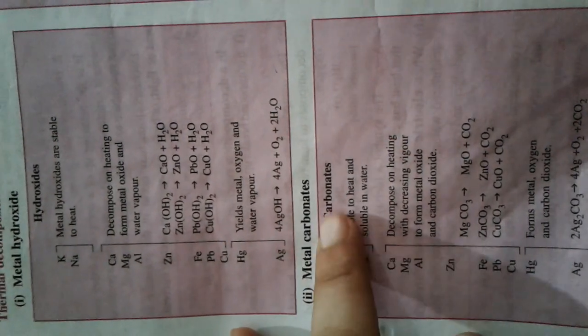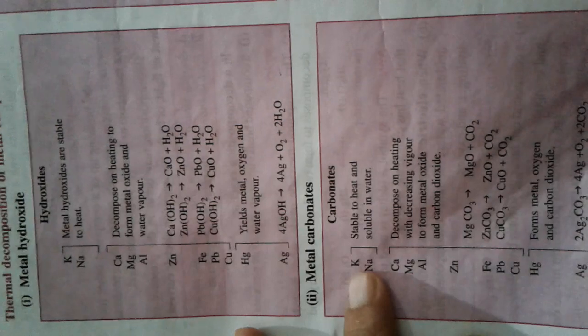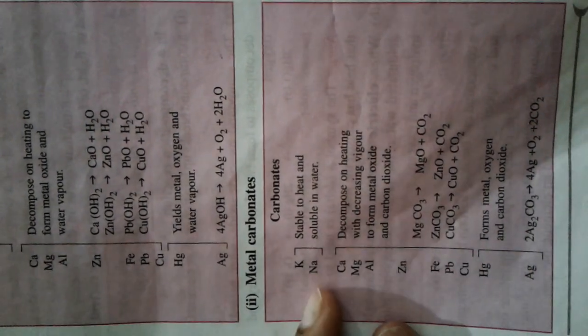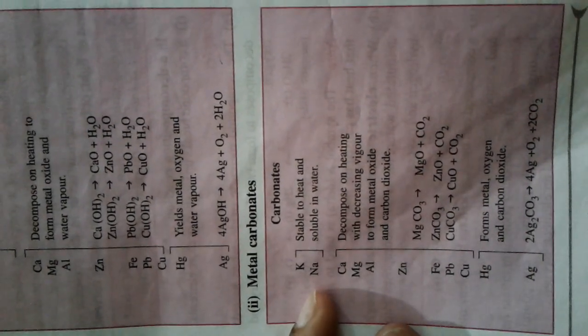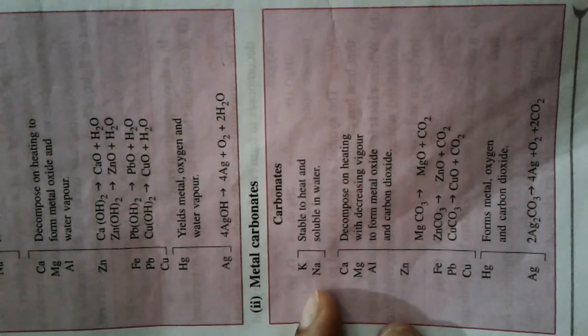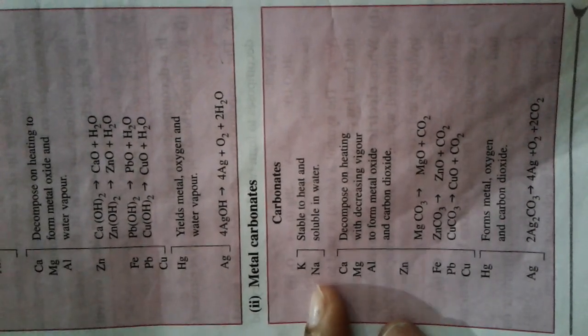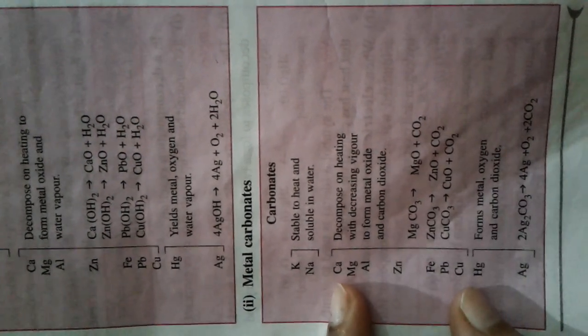Next is about metallic carbonates. Potassium carbonate and sodium carbonate are stable to heat and soluble in water. So if the question is asked to name two carbonates which do not decompose on heating, then the answer will be sodium carbonate and potassium carbonate. Whereas from calcium to copper, their carbonates decompose on heating with decreasing vigor to form metal oxide and carbon dioxide.